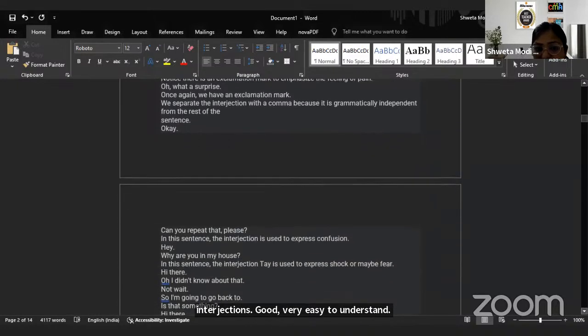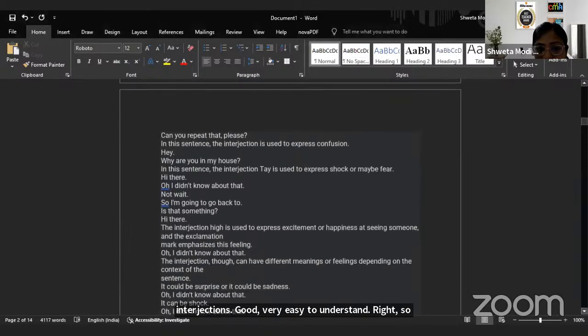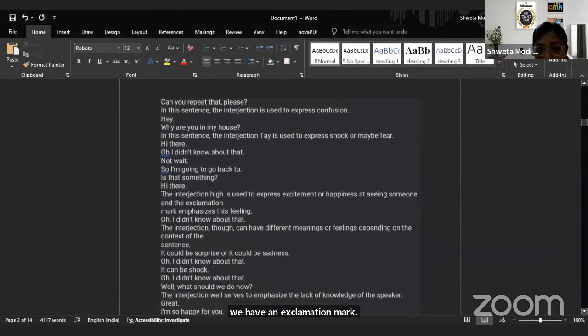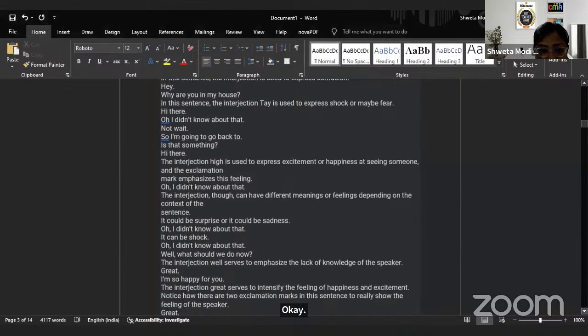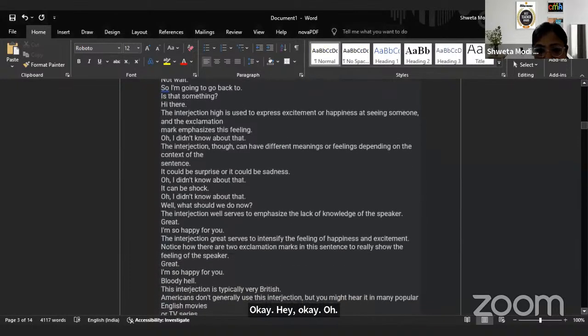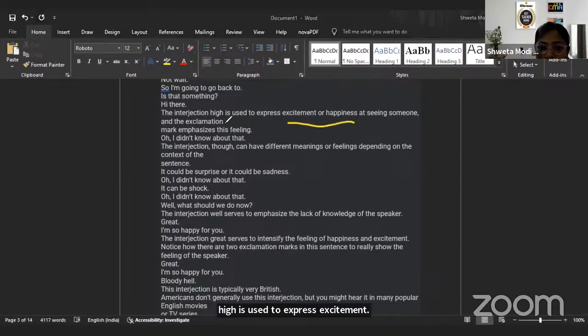So we have an exclamation mark, okay? Hey, okay? Oh, okay? So there are many examples given here. So the interjection hi is used to express excitement and happiness. So every interjection is giving a meaning for why we use it. Oh can have different meanings. It can be surprise, it can be sadness, you know.